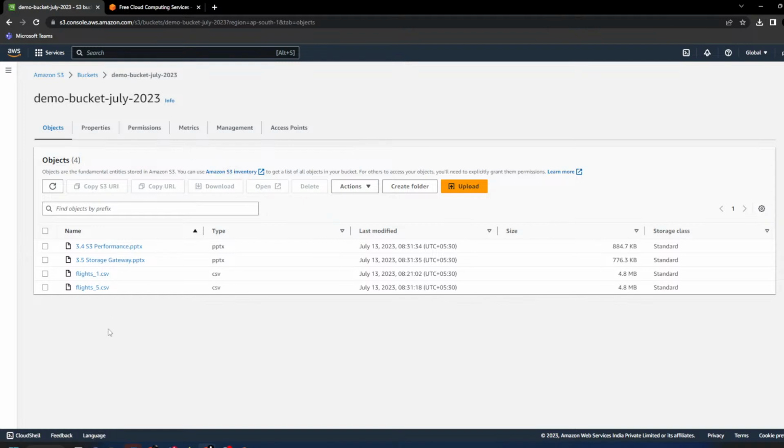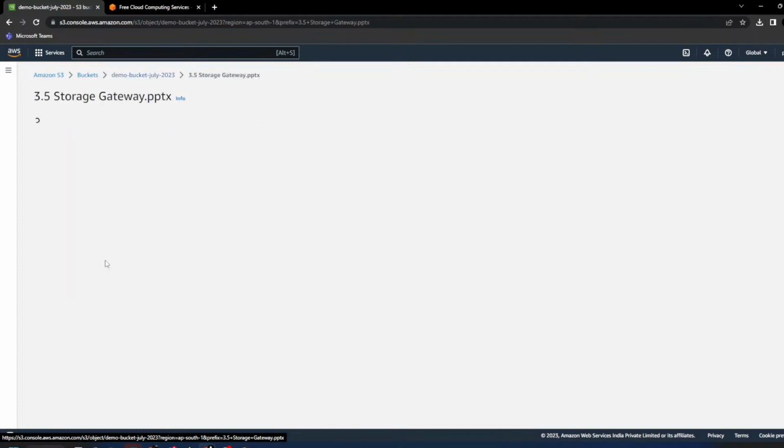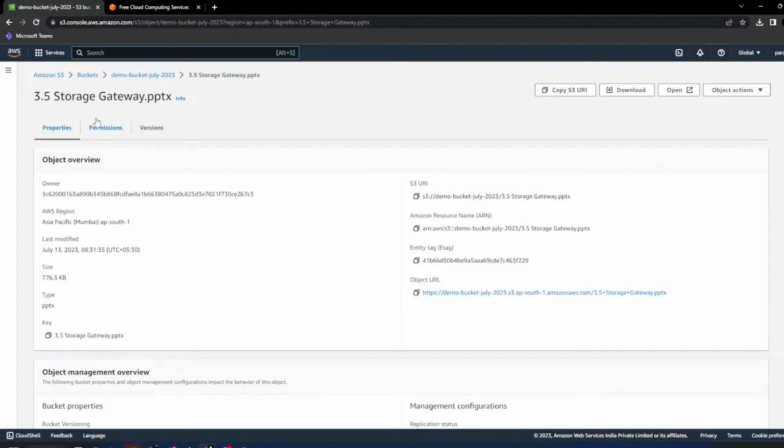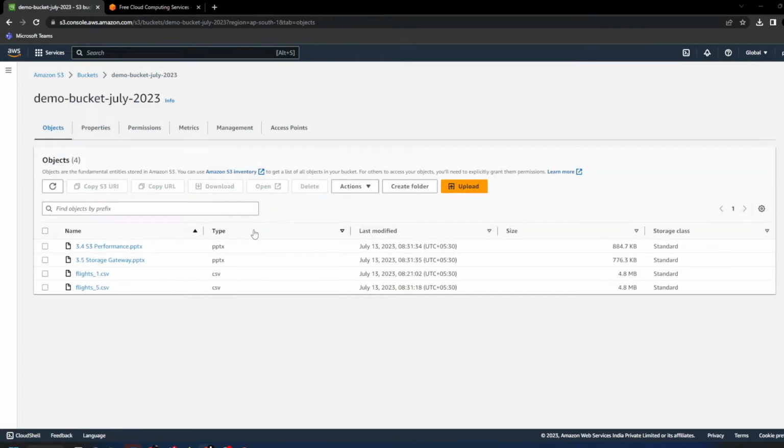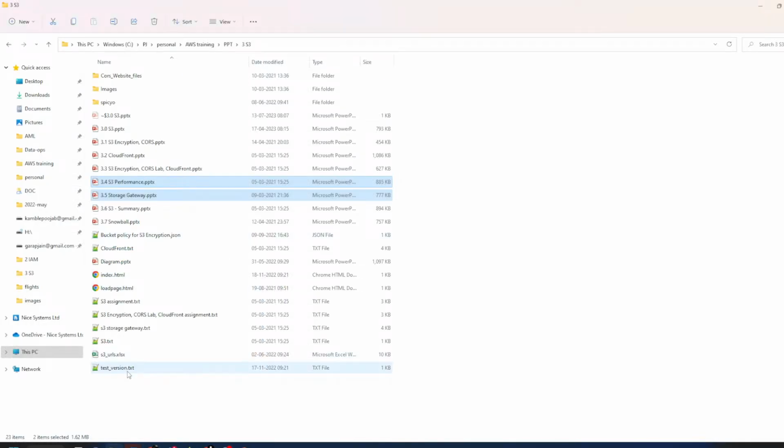Drag and drop also works. I have uploaded 4 objects here. If I click on a particular object, you can see the object property is open. It didn't open the file or the object. Okay, so if I go and upload a text file, let's say this is a text file.